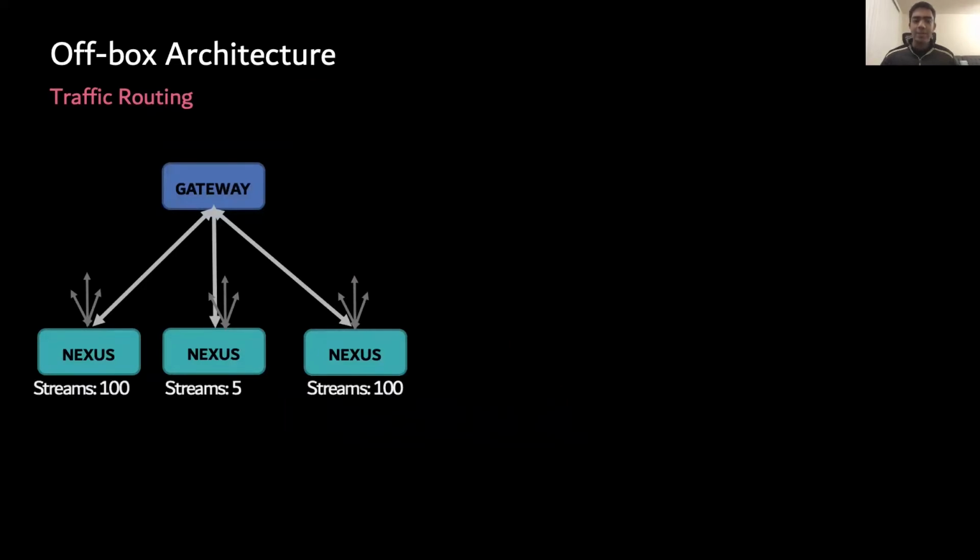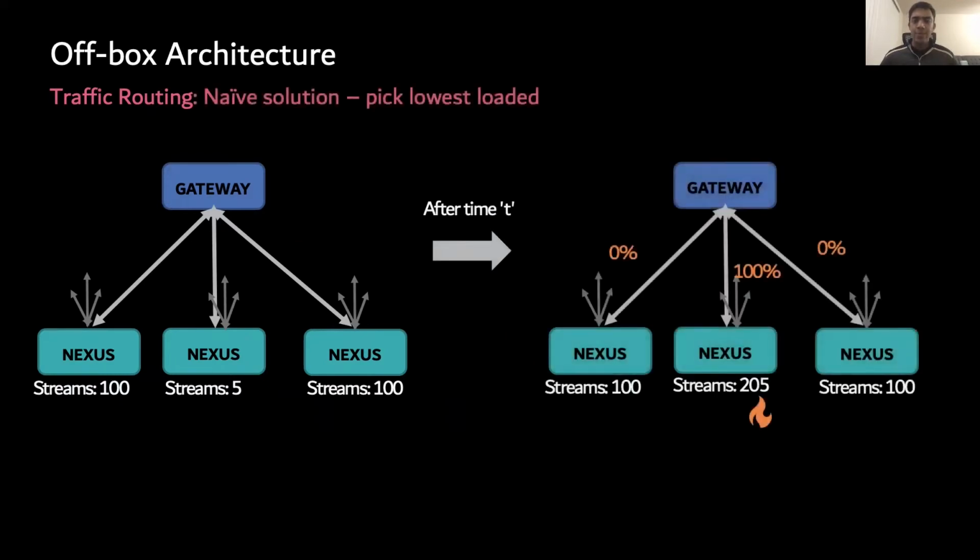Say one nexus just restarted and has only 5 streams on it, while the other nexuses have about 100 streams each. Let us then look at the state of stream distribution after a little time t has passed. Say we follow a naive solution where we only route to the lowest loaded nexus. The gateway in this case will route all traffic to only the middle nexus, overloading it quickly.